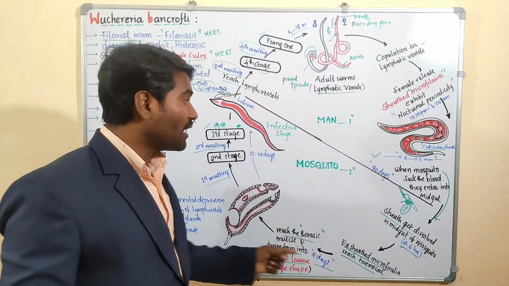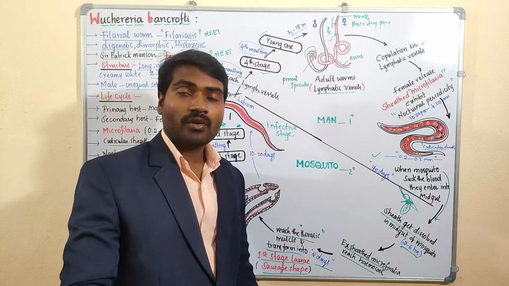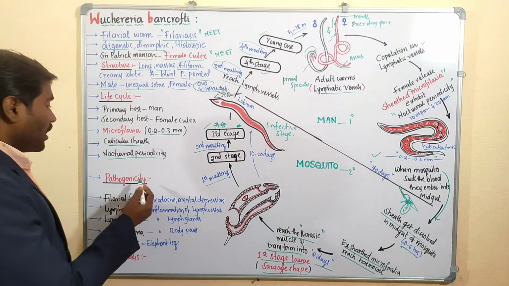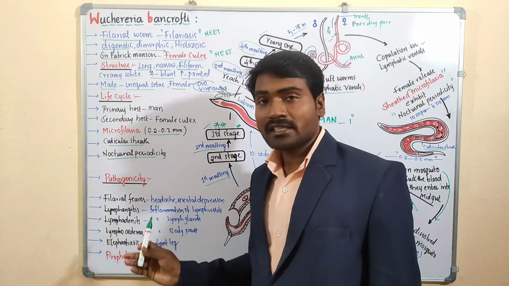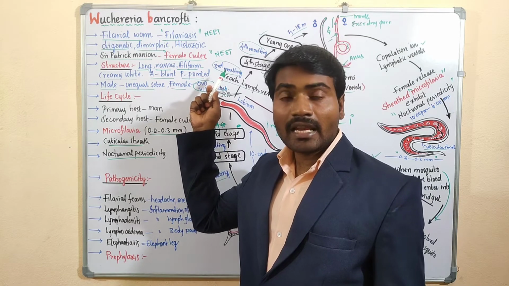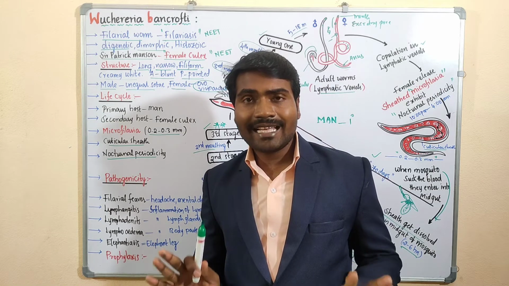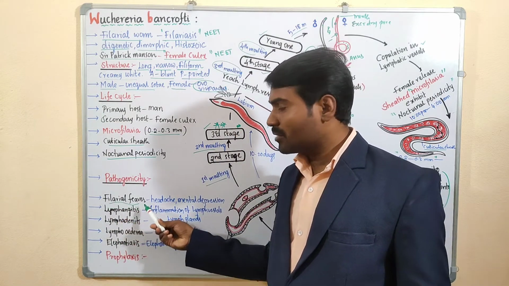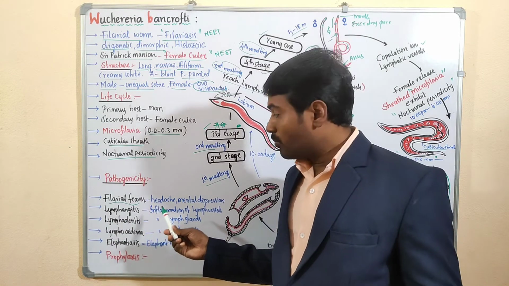So this is about the life cycle of Wuchereria bancrofti, microfilaria. So what does it cause to us? Pathogenicity. Here I have written a few points about pathogenicity. They cause filariasis, as we already discussed. When the infection is very light, very little infection, it causes filarial fever. Symptoms like headache, increased body temperature, and also mental depression.